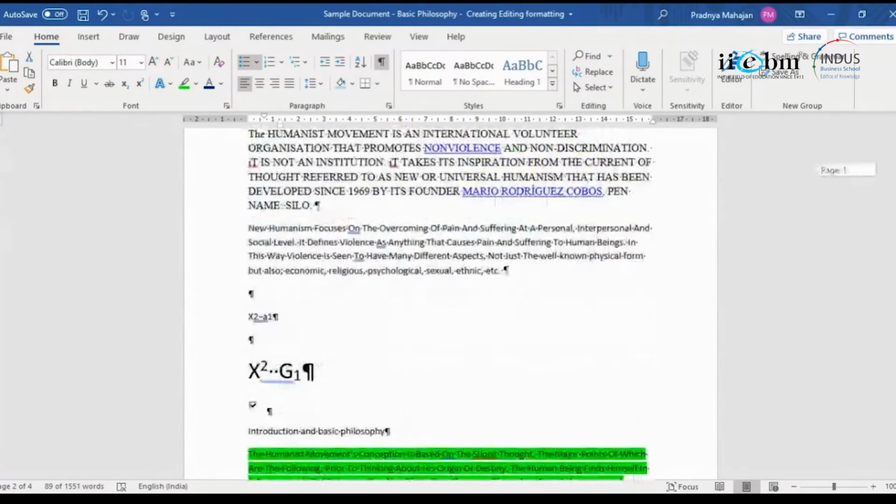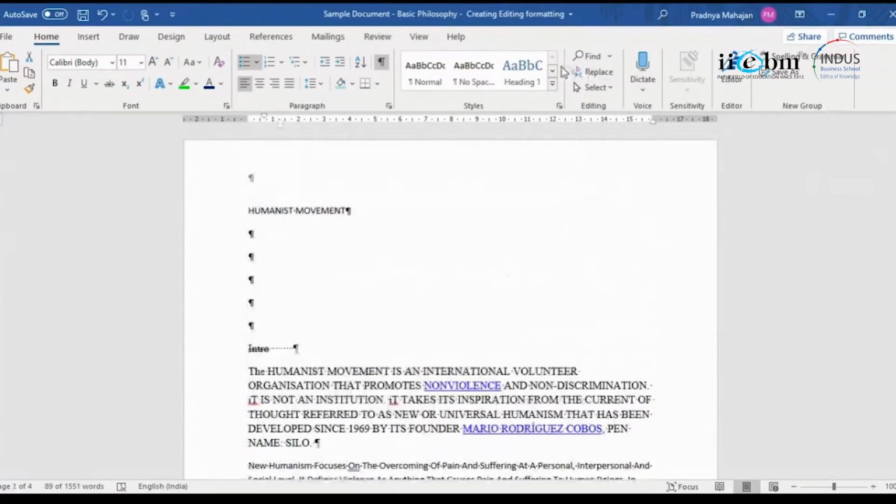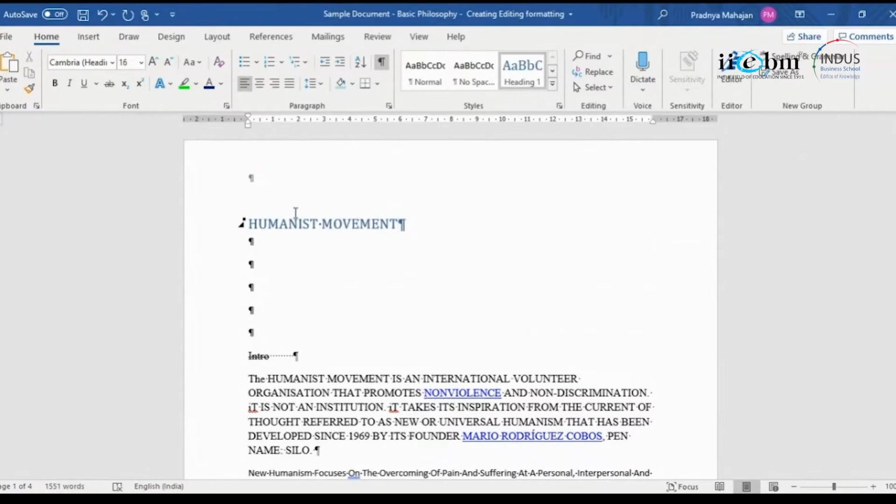They are heading styles or paragraph styles, right? So if I go on moving further, I will find these styles. So for example, this is humanist movement and I apply this style. So I get this style. Try and use maximum ready-made options so that you don't have to spend too much time and you're able to quickly generate these kinds of documents, right?